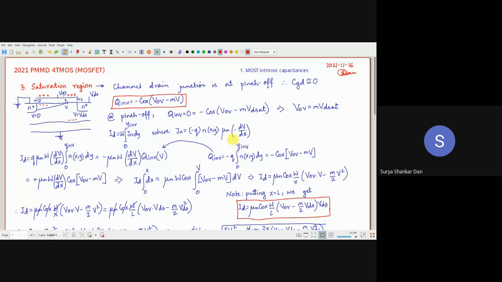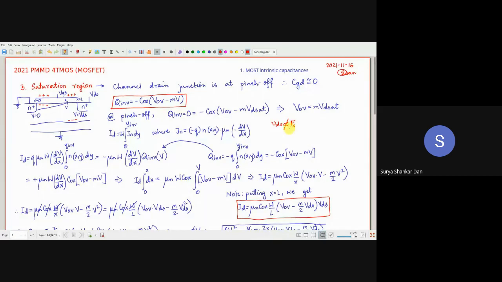We will look into that when we deal with scaling theory. We will be beginning with scaling theory very soon. In scaling theory, we will notice that the field is not proportional to VDS, or in other words, VDS is not proportional to the field.